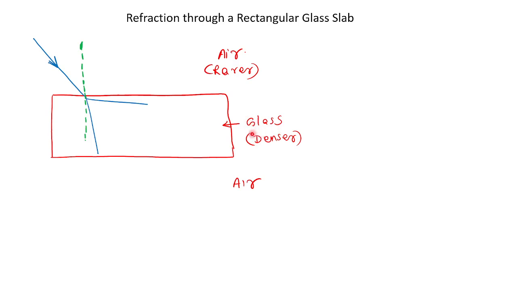Glass is denser compared to air, meaning its weight or density is much larger. Denser here does not strictly mean density, but it is just to understand and not forget. So the glass is denser compared to air. The light is entering from a rarer medium to a denser medium.